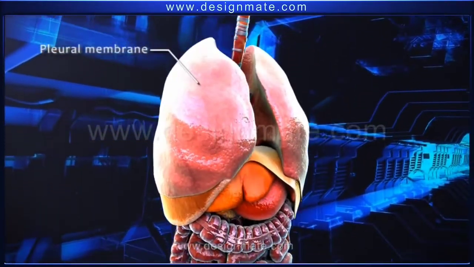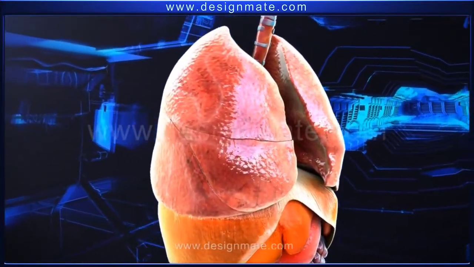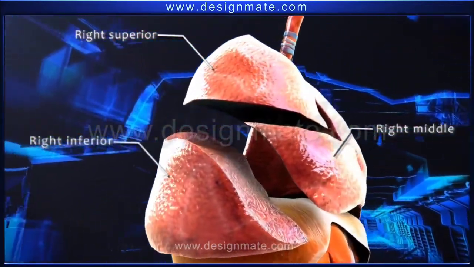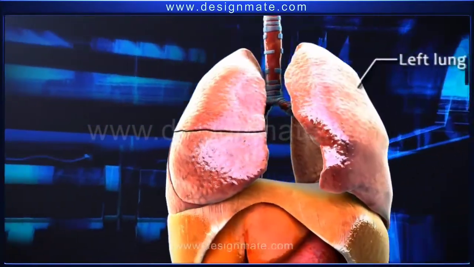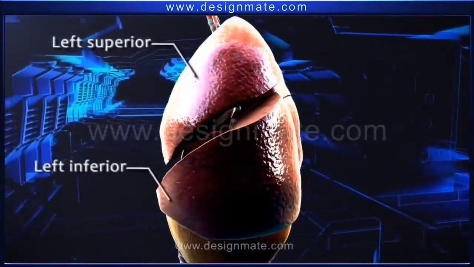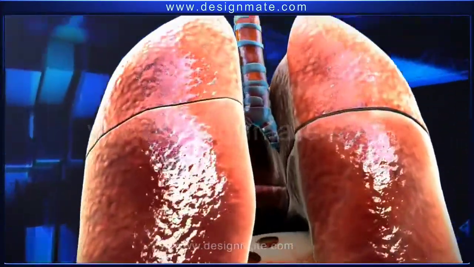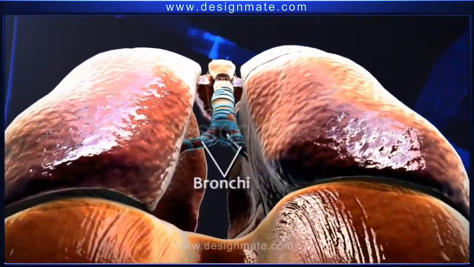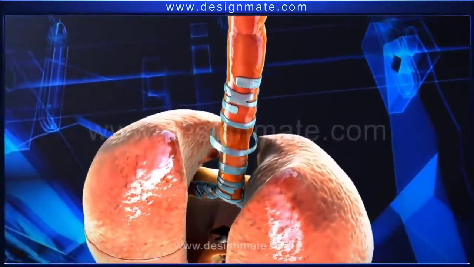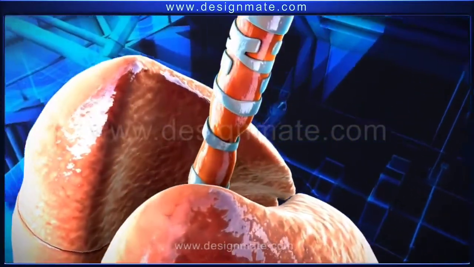Here is the pleural membrane which covers the rib cage, and inside it is a lung. Both lungs are divided into lobes. Right lung is divided into three: right superior, right middle and right inferior, while left lung is divided into two lobes, superior lobe and inferior lobe. It also has the cavity in which the heart is placed, known as the cardiac notch. Bronchi. The trachea divides into two bronchi, and the trachea has incomplete C-shaped rings which prevent the trachea from collapsing.